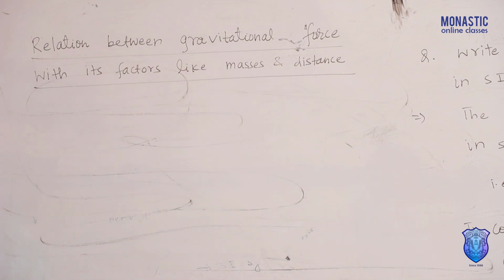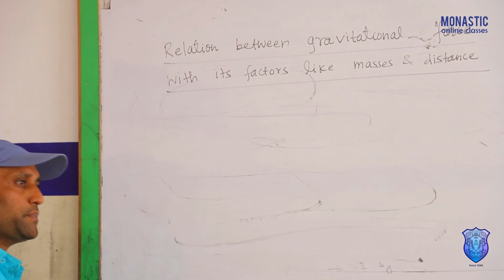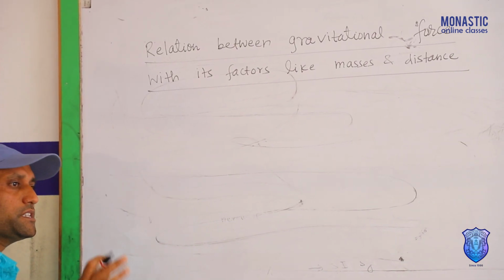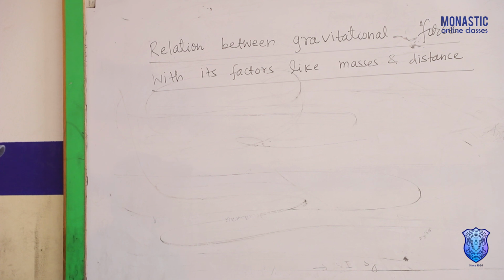We already discussed the gravitational force of attraction between two bodies of masses m1 and m2 separated by a distance d apart is given by F equal to G m1 m2 by d square.